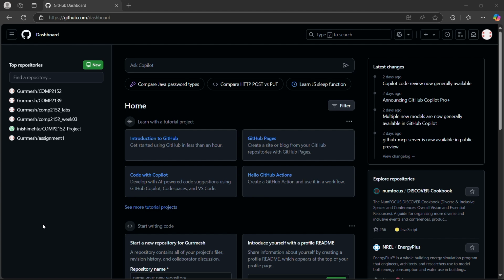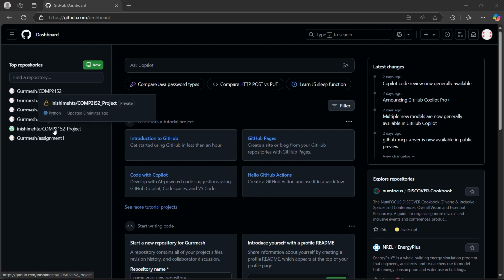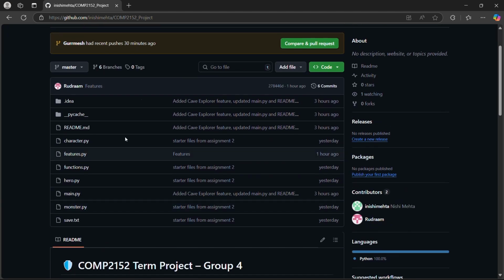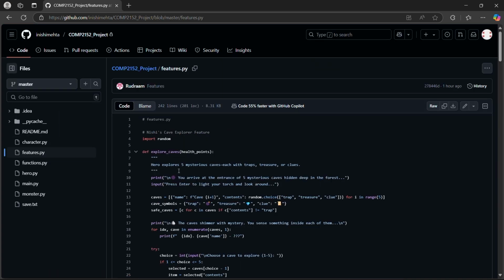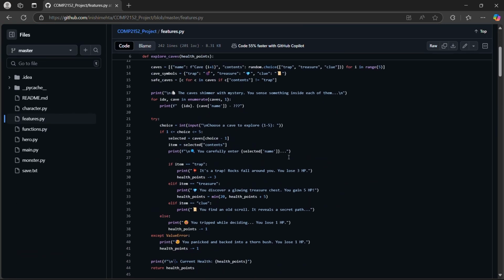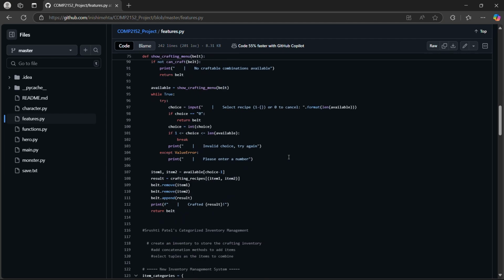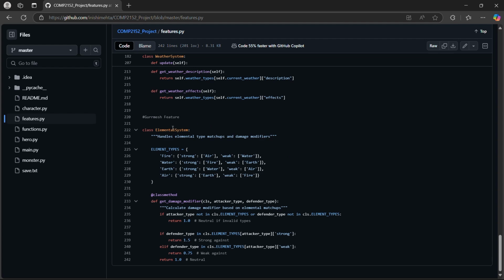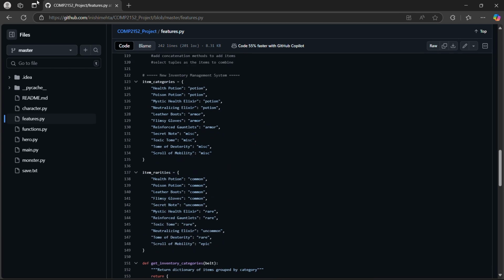Now, this is my GitHub. This is a COM 2152 project. All of the group members have all their files here. These are all their features. This one is Nishi's, then Rudramani, Srushti, Jasleen, and then this is mine, the elemental class, Gurmesh Singh.